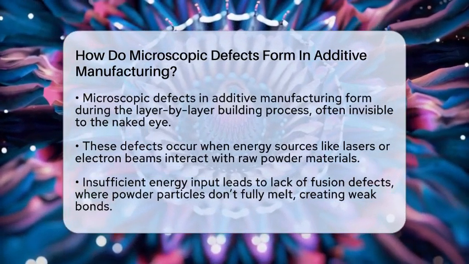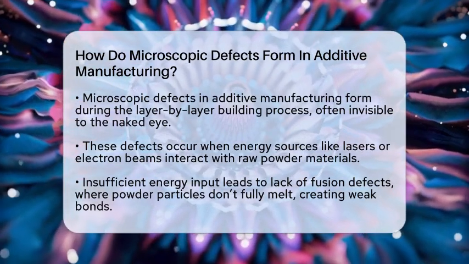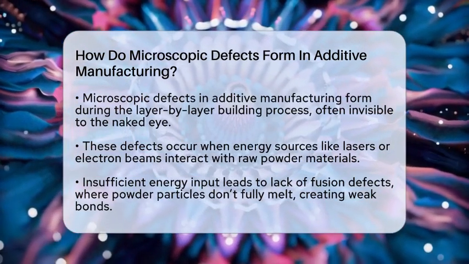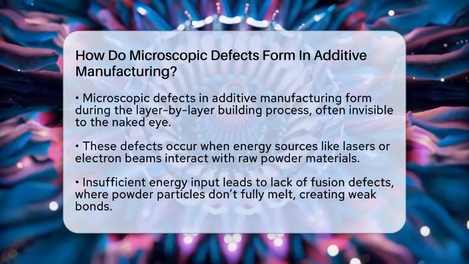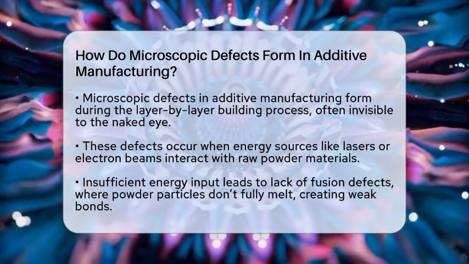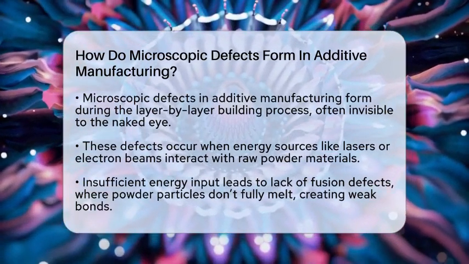They form during the process when energy sources like lasers or electron beams interact with raw powder materials. These powders are spread in thin layers, and then the energy melts or fuses them together. If this energy isn't just right, tiny issues can happen.